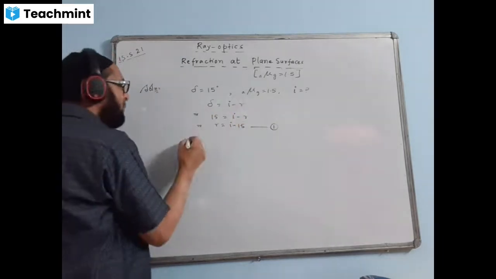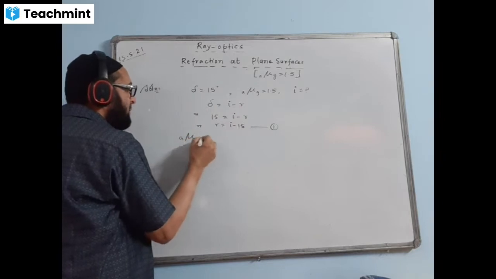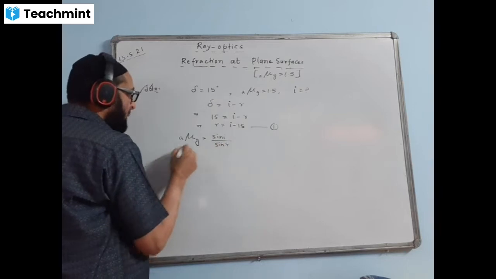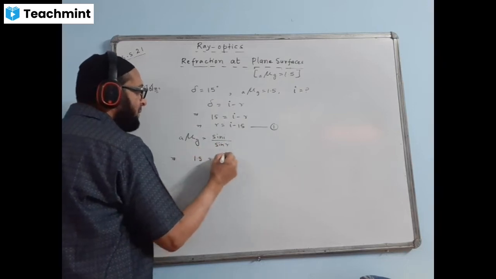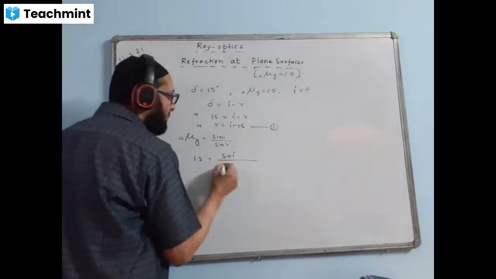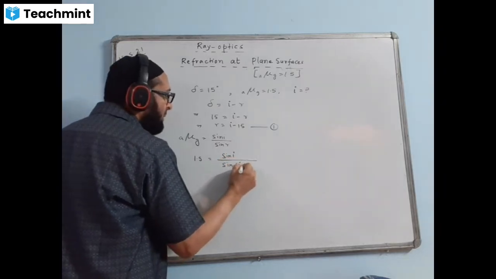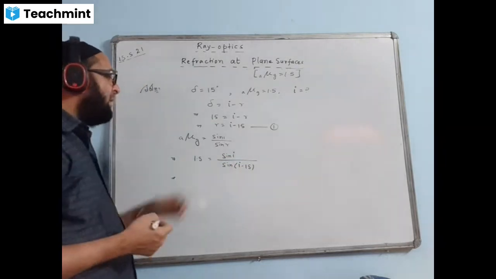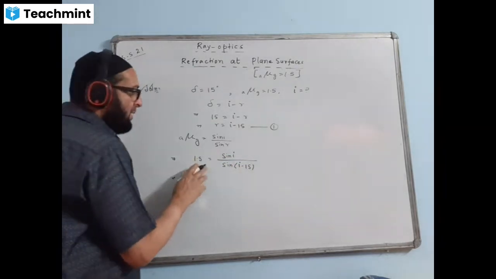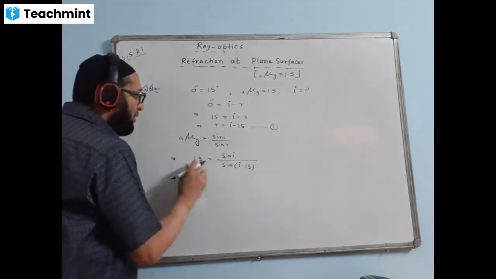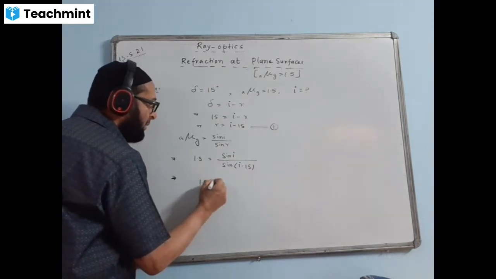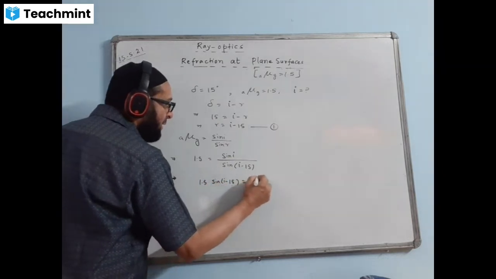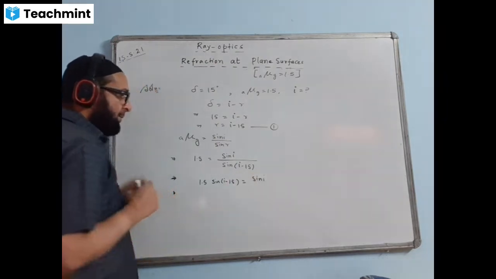Now I'll use the formula of mu. What is the formula of mu? That is sin I upon sin R. The value of this is 1.5. Sin I, I'll keep as it is, upon sin R, value is I minus 15. Now how to solve the equation and find the value of I? So this looks quite simple, but it is not that. I'll do cross multiply and write here 1.5 sin(I minus 15) is equal to sin I. I will write in this manner.